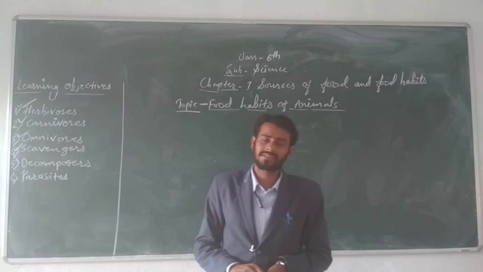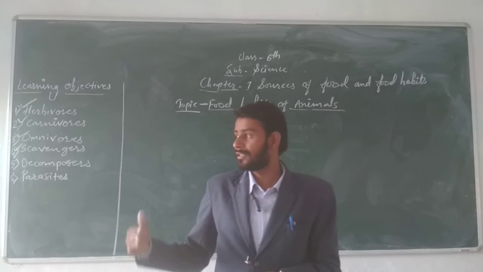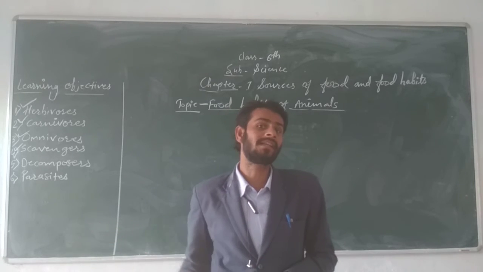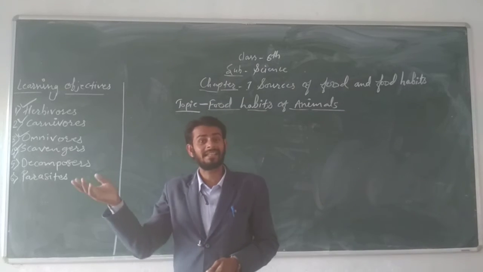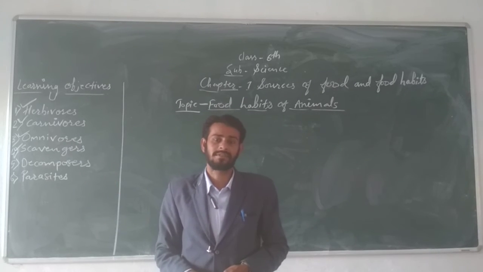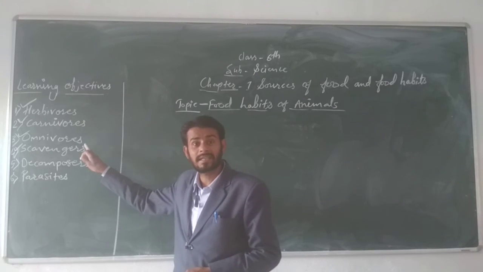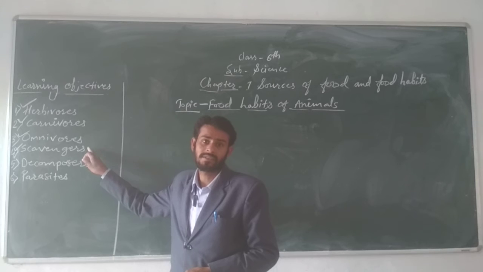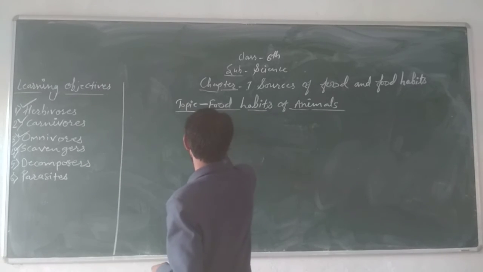These animals are not hunters, and they do not hunt other animals, but they eat the dead and decayed bodies of other animals, right? And therefore they are called scavengers, right? Let's see here. I am going to give a few examples of scavengers.